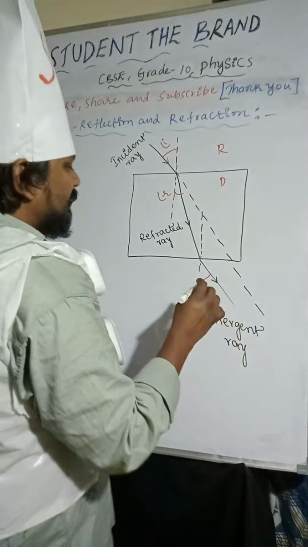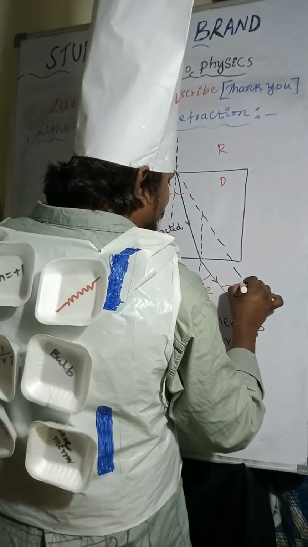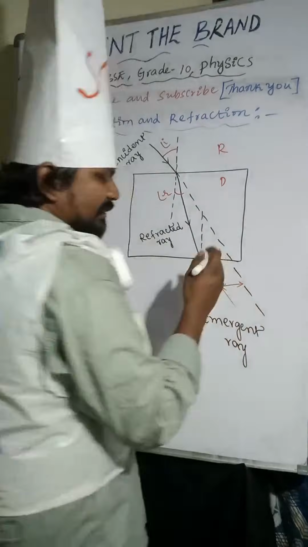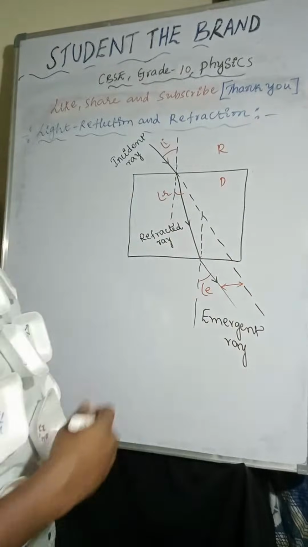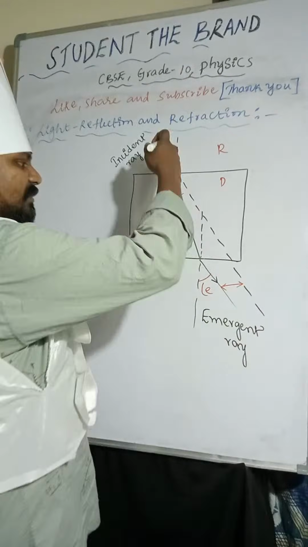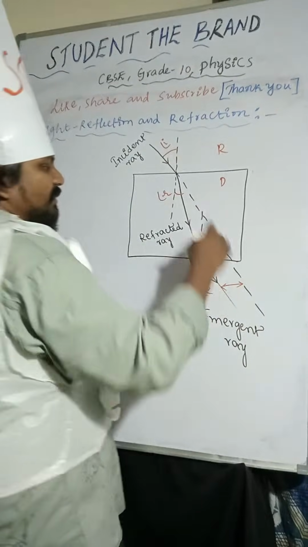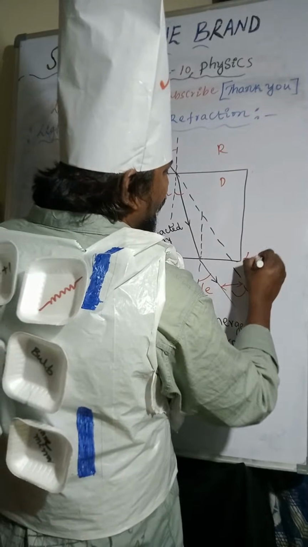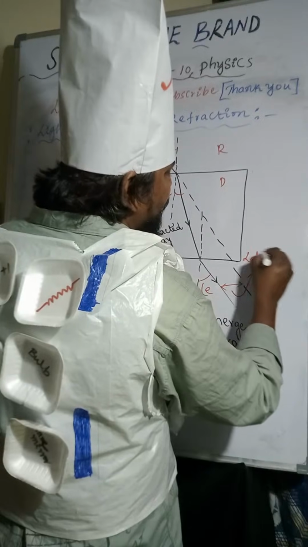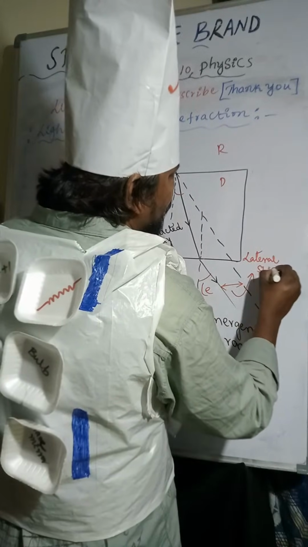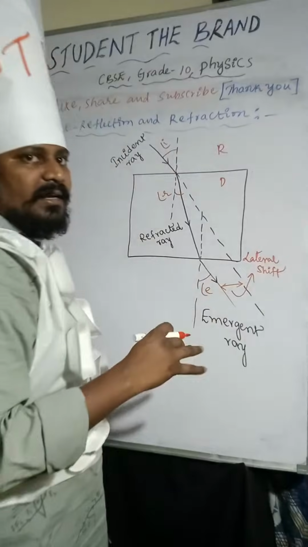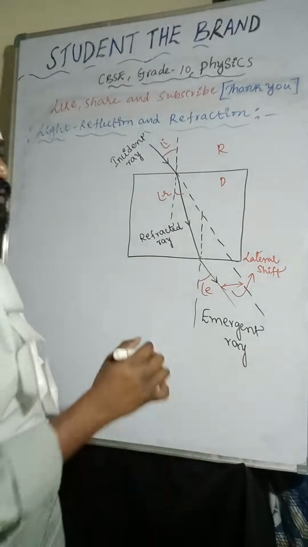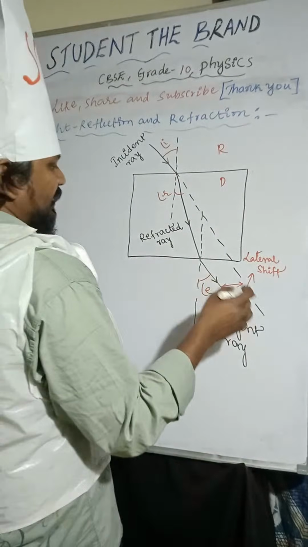The distance between the emergent ray and the initial direction of the incident ray is called lateral shift. Lateral shift.